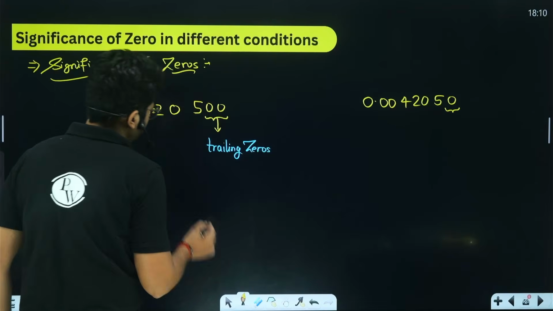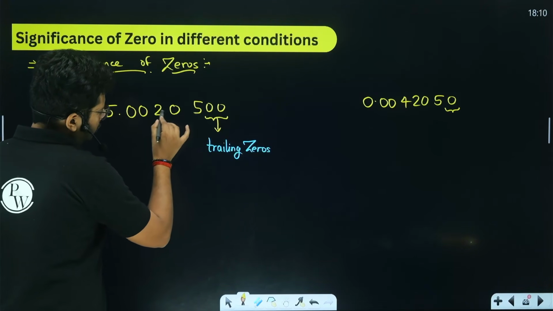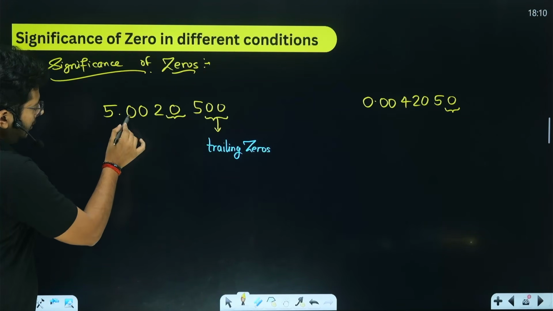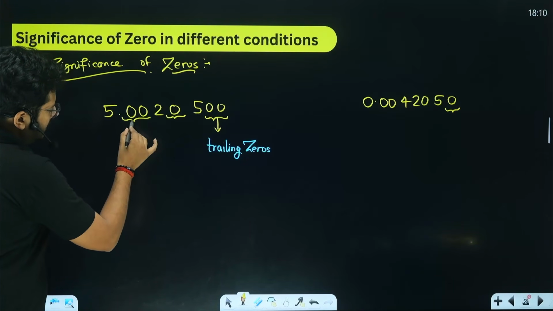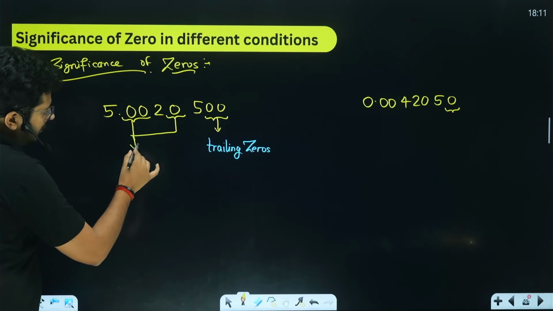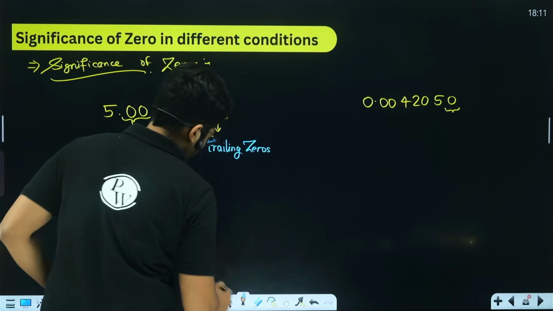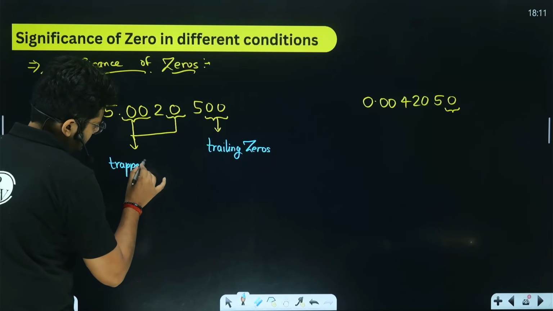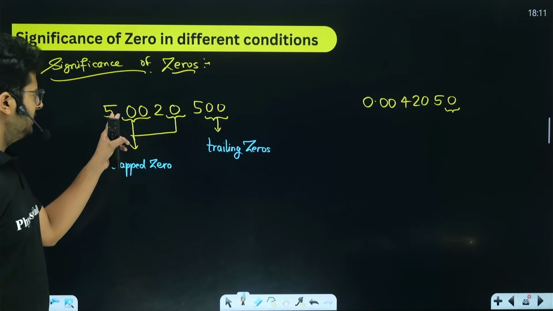there is one more kind of zeros that you have over here. You see these zeros that are trapped between two non-zero numbers, this zero. What about these zeros? They are also trapped between two non-zero numbers, 5 and 2. So this one as well. These zeros that are trapped between two non-zero numbers are aptly called trapped zeros.